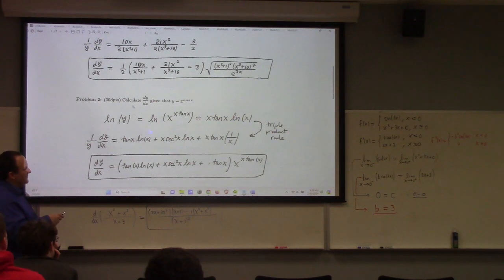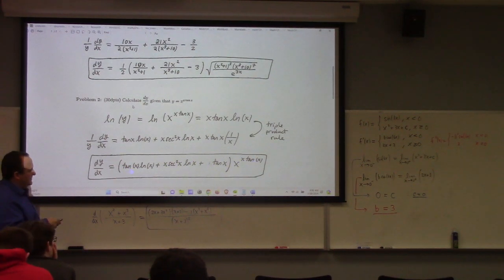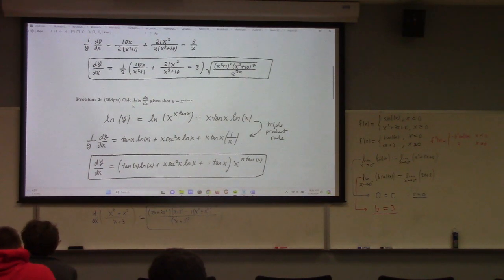So I have to use the triple product rule, which gives me x log x plus x secant squared x log x by the derivative of tangent, secant squared. Then the derivative of log is 1/x. So this 1/x and that x cancel, just leaves us a tangent. So we get tangent log x plus x secant squared x log x plus tangent, all times x to the x tangent x. That is the answer for that one. Once you understand the technique, these are not hard, but if you're not doing it that way, you're just making stuff up, which would just be totally wrong.